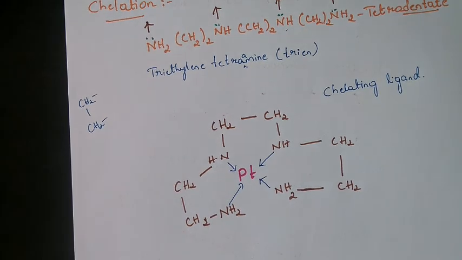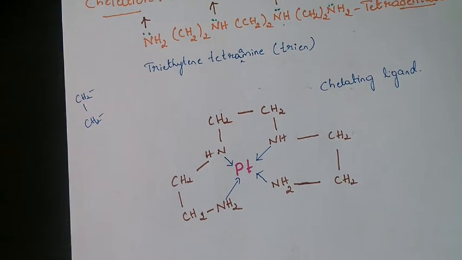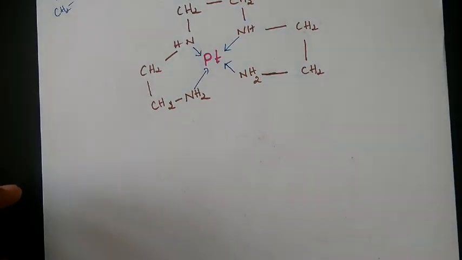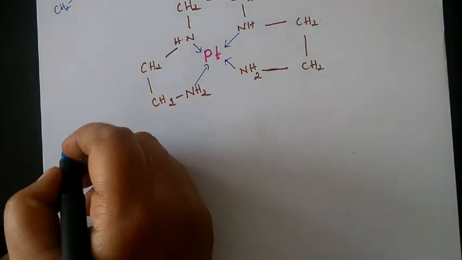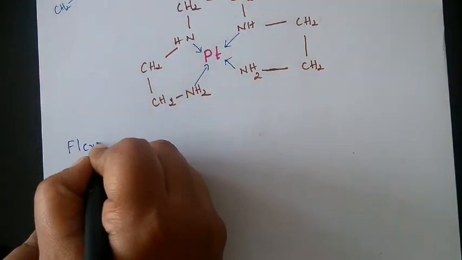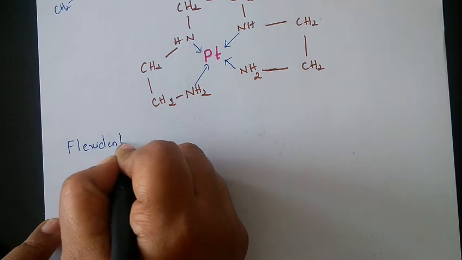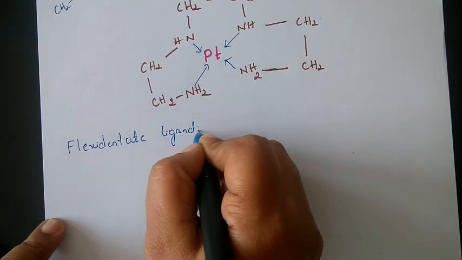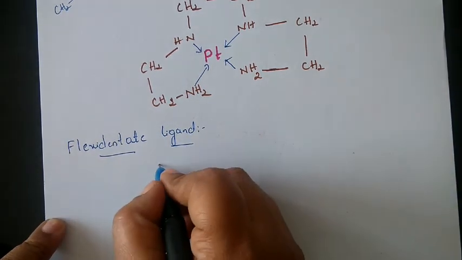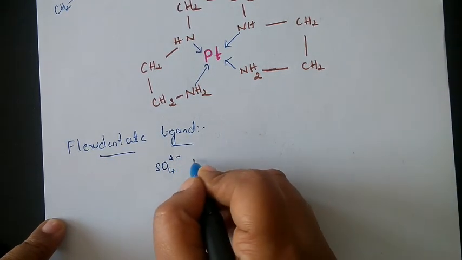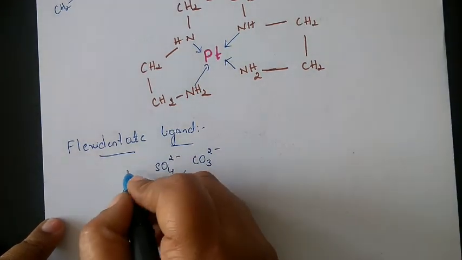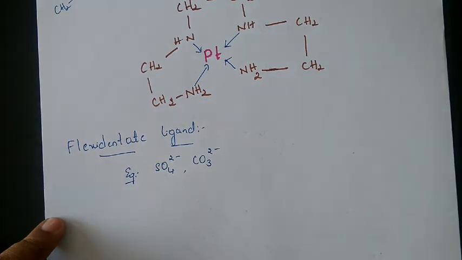So the theoretical part, the important characteristics of chelates and all, we have already discussed. Next we'll move on to the new thing, that is the flexidentate ligand. So what is this flexidentate ligand? We have certain ligands like SO4 2 minus, CO3 2 minus, and a few others. These are examples of flexidentate ligands.